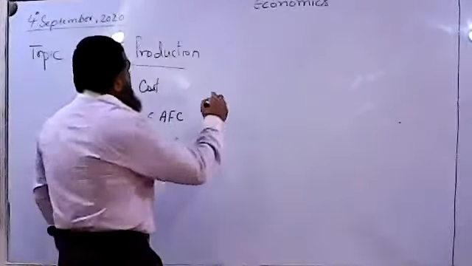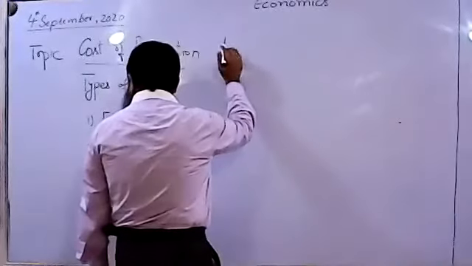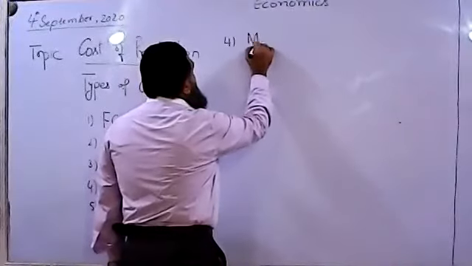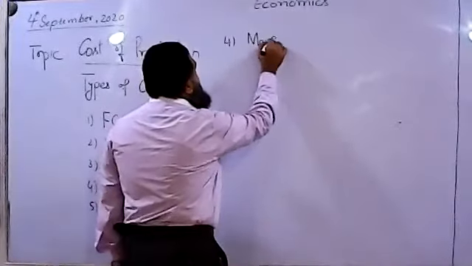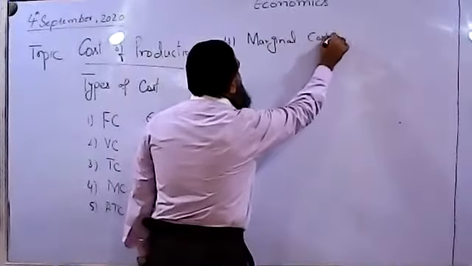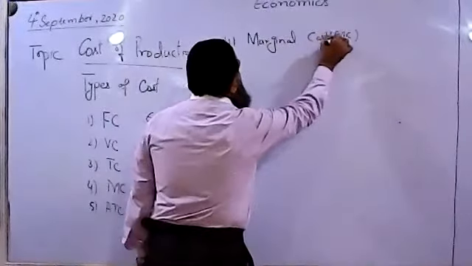So what do we mean by marginal cost of production? Marginal means additional.